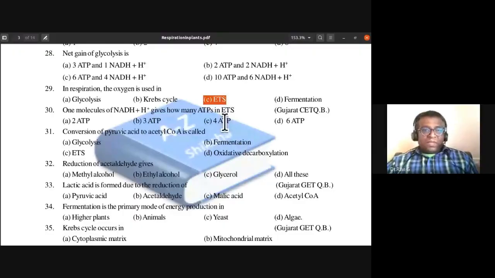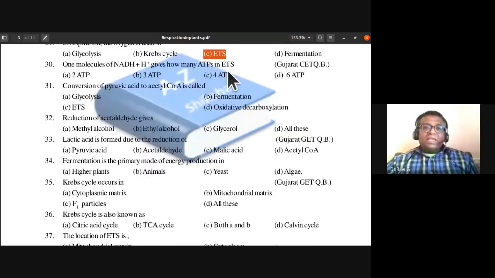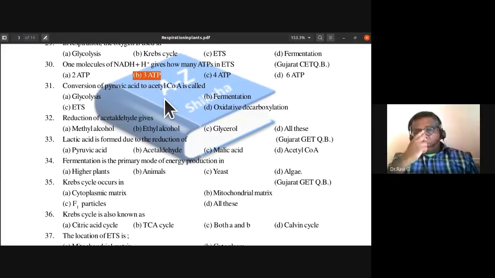In respiration, oxygen is used in the electron transport system. So C is the answer. One molecule of NADH2 gives how many ATPs in the electron transport system? It gives 3 ATPs. So one molecule of NADH2 produces 3 ATPs.